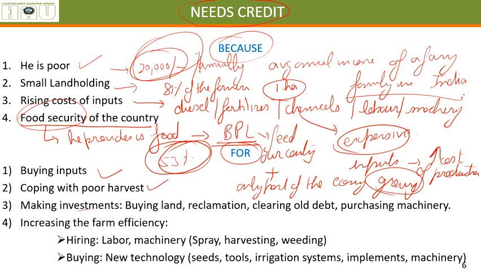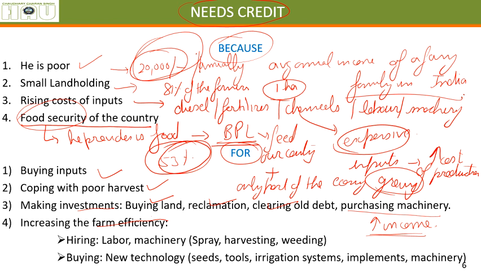For making investments, again for buying land, reclaiming the land that is undulated or has any other kind of problem, clearing the old debts, say forwarded to him by his forefathers or by his relatives or by himself, for purchasing machinery. By doing all these things, he tries to increase his income. That's the main motive. So by providing credit, we can help him increase his income.